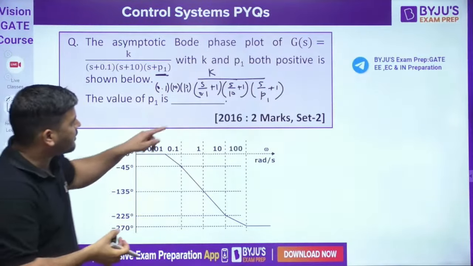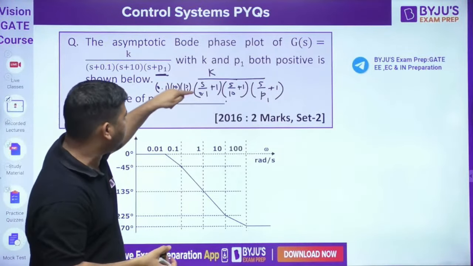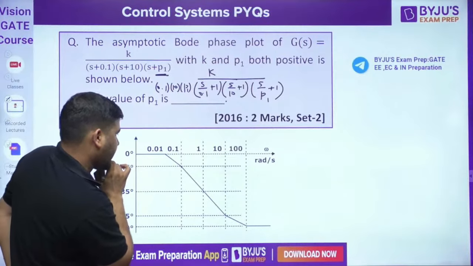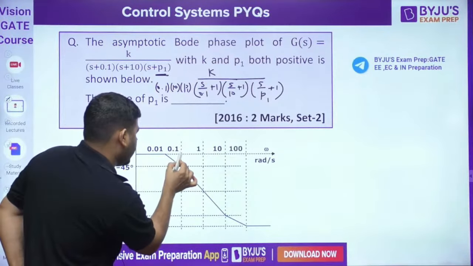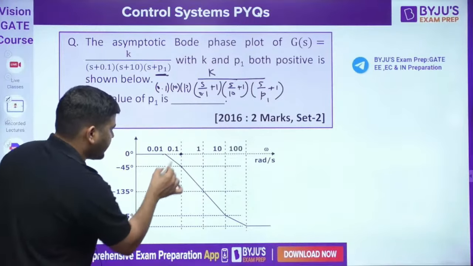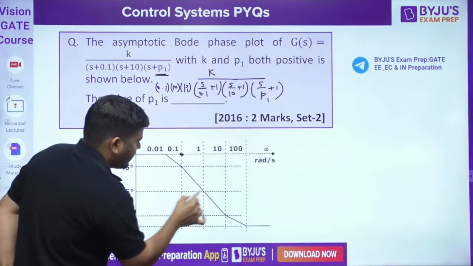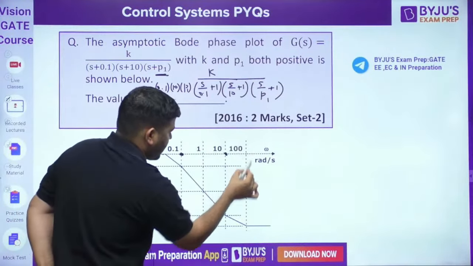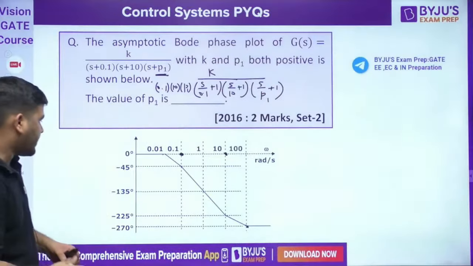So there must be a decrement of the slope at 0.1. I think this value is 0.1. This is 10 and this is given as 100.